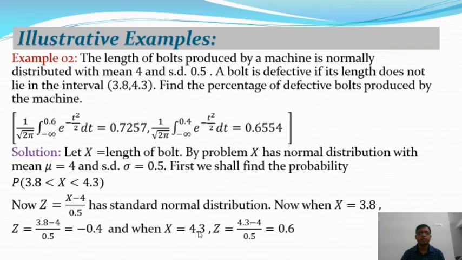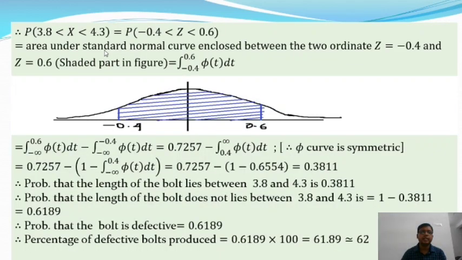And when x is equal to 4.3, from this relation we will get z equal to 0.6. So therefore the probability that x lies between 3.8 and 4.3 is reduced to the probability of minus 0.4 less than z less than 0.6, where z is the standard normal variable.